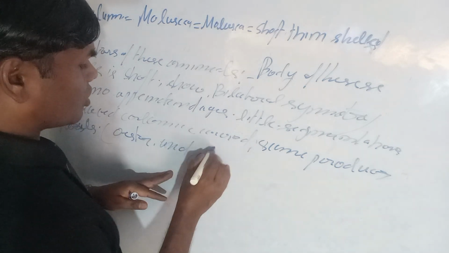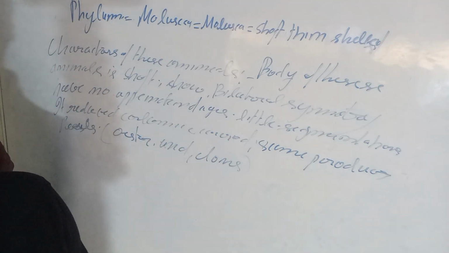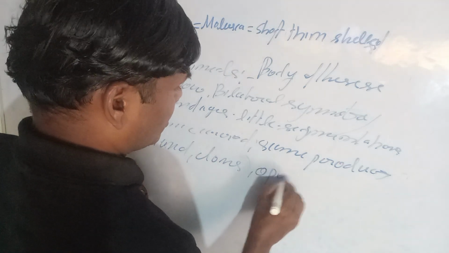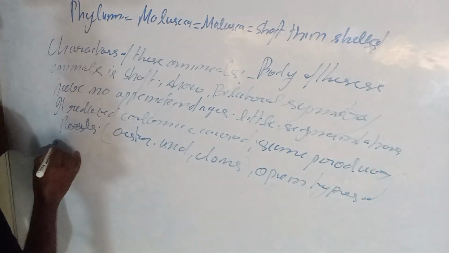Oysters and clams produce pearls, and these animals have an open circulatory system.